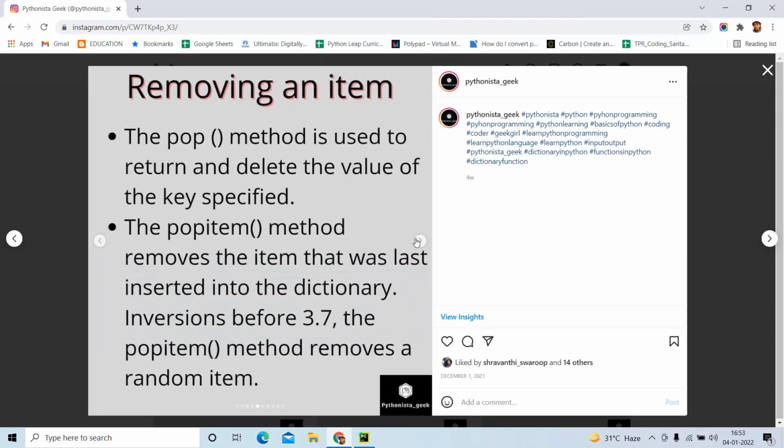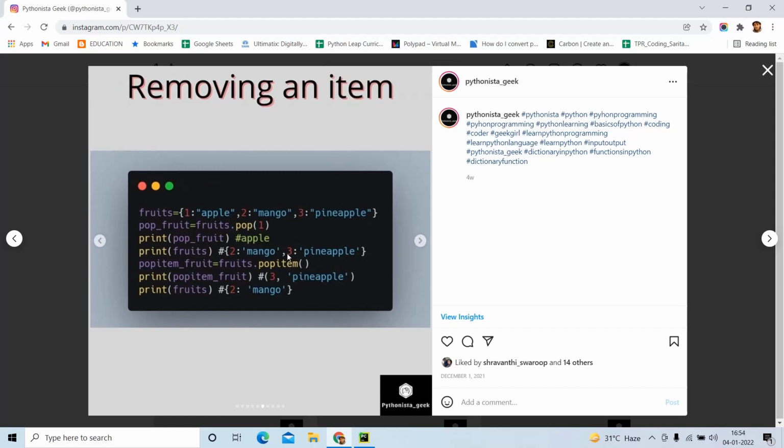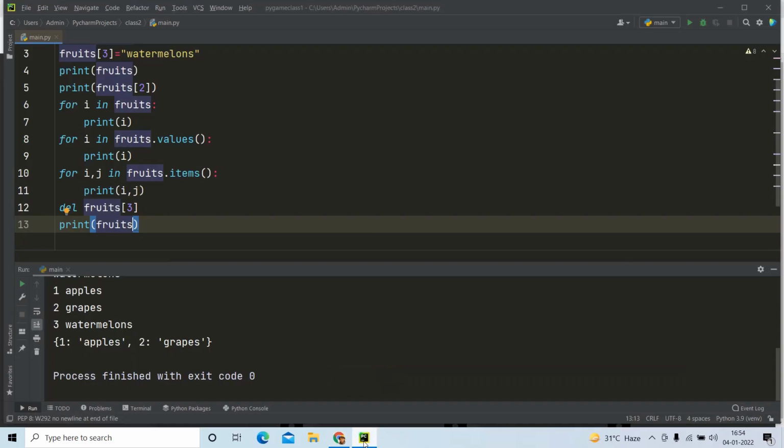There are also other ways, which is nothing but the pop. So this pop method is used to return and delete the value of the key specified. If you are using the popitem method, it removes the item which was last inserted into the dictionary. These two are the basic things we can do for removing an item. Here it will not only remove the item, it will also return that particular item so that we can save it in a variable and use it for future purposes. Yeah, so let us try an example for pop also.